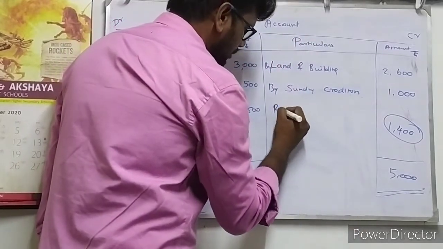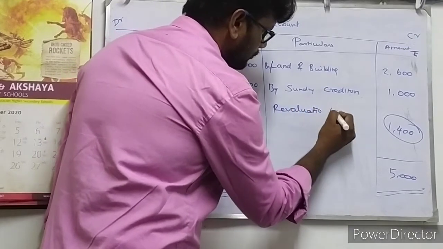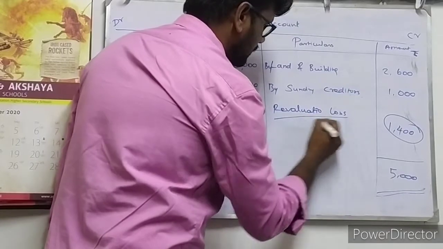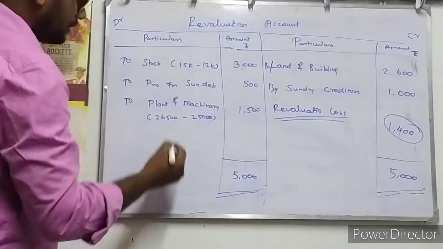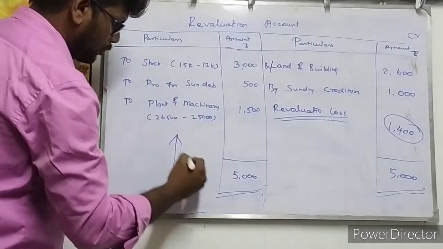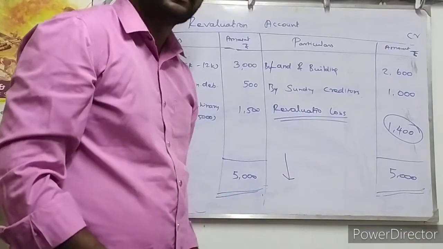The revaluation loss, or loss on revaluation, is 1,400 rupees, because the debit side of the revaluation account is more than the credit side.